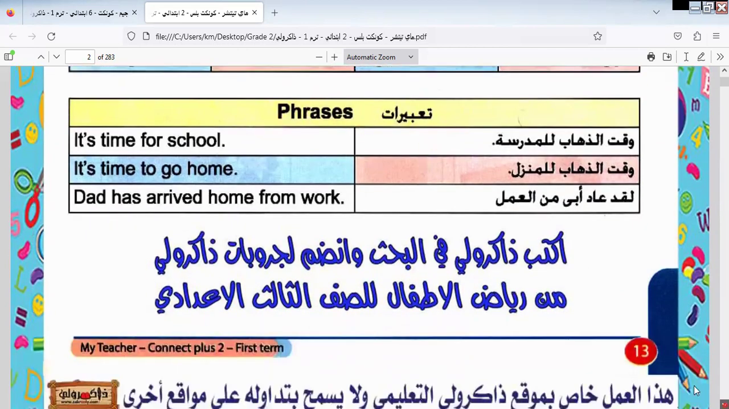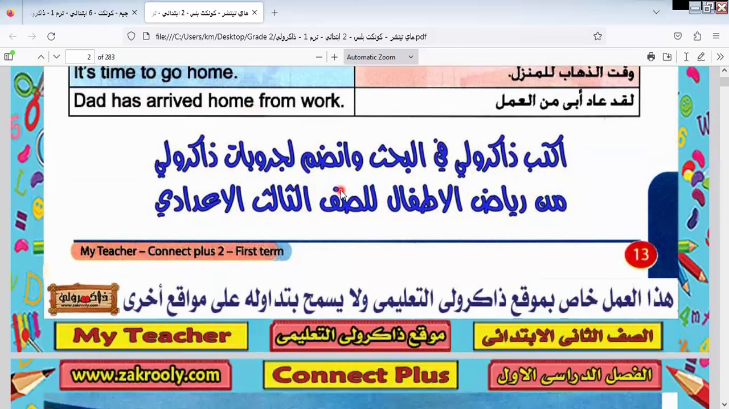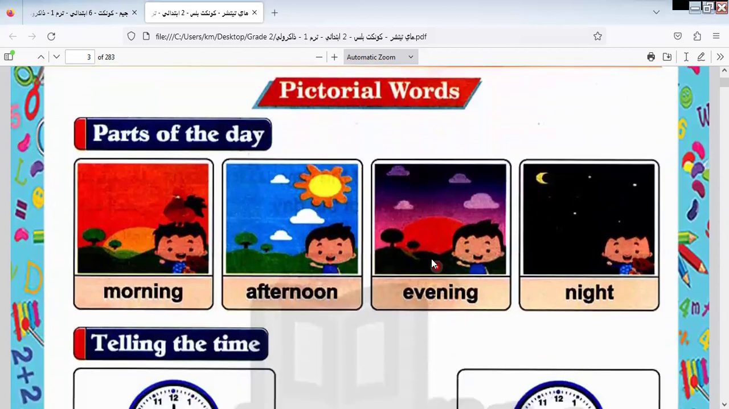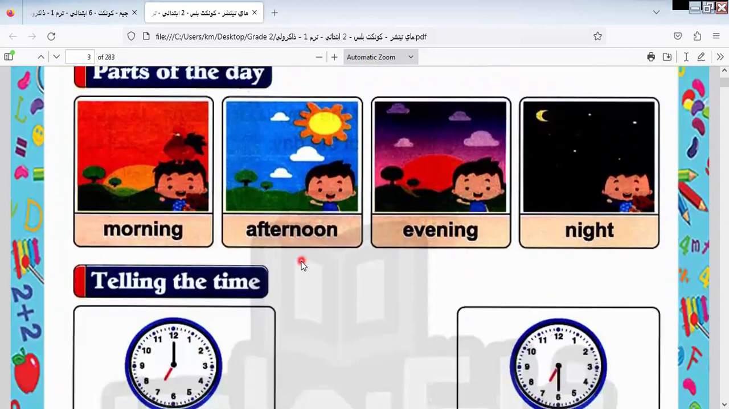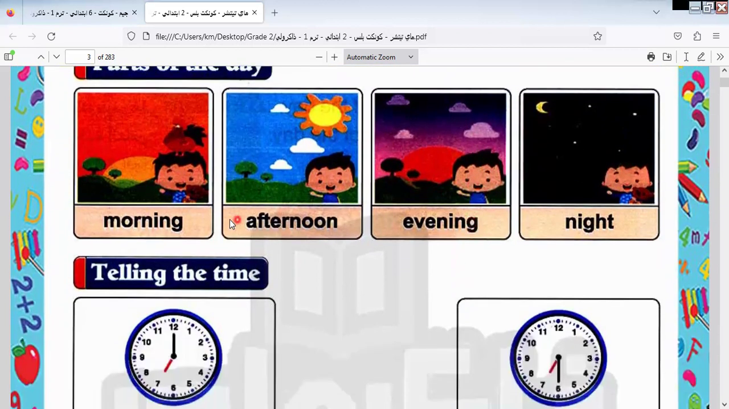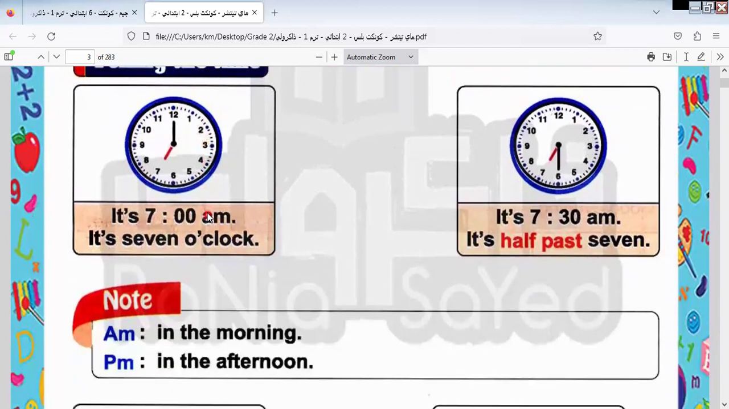Here we have some phrases that I would like to note, and they are important for us. It's time for school. It's time to go home. Dad has arrived home from work. Let's go to another item here. Back to the words, we have here the parts of day. Morning, afternoon, evening, night. These are called parts of day. I will say them and you repeat after me. Morning, afternoon, evening, night.